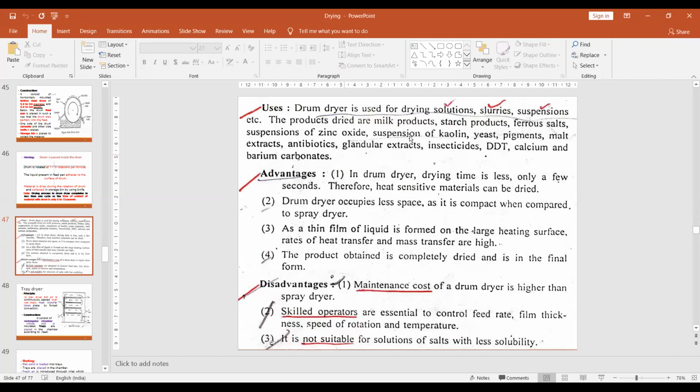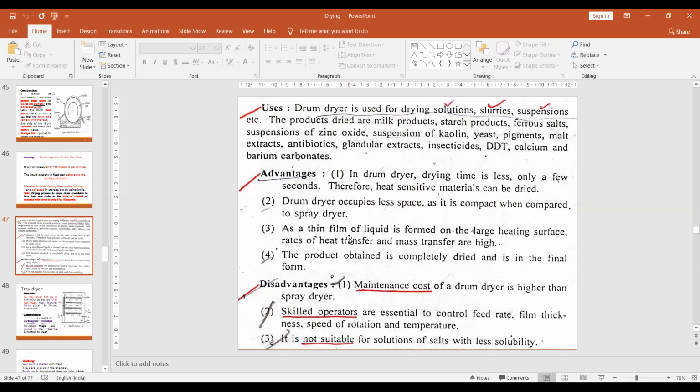It is used for drying solutions, slurries, and suspensions. Milk is dried this way, and if you want to prepare milk powder, this same process can be used. Then starch products, ferrous salts, suspension of zinc oxide, suspension of kaolin, yeast, pigment, malt extract, antibiotics, DDT, calcium, and barium carbonate.